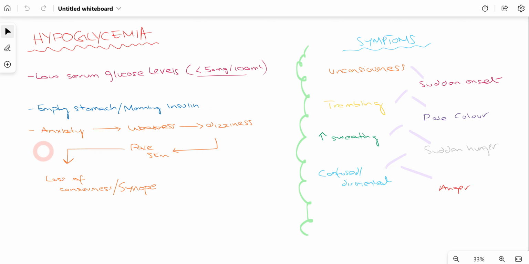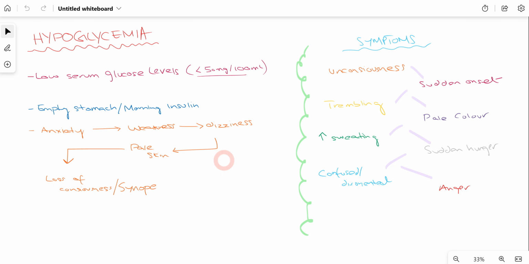Initially it starts as anxiety. The patient starts to feel anxiety because one of the symptoms of hypoglycemia is anxiety. Next, the patient starts to experience some weakness. Then there will be dizziness as the glucose level of the serum is going down. Other than that, as a dentist, we will observe that the patient now has pale skin, and then finally and eventually the patient will start experiencing syncope or loss of consciousness.